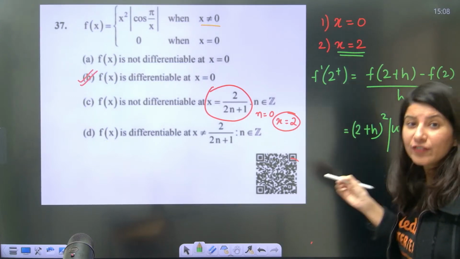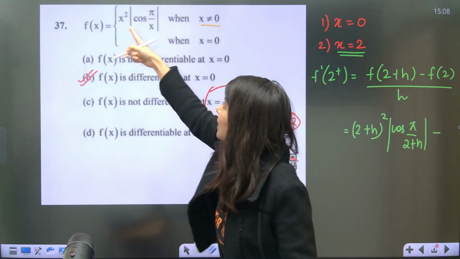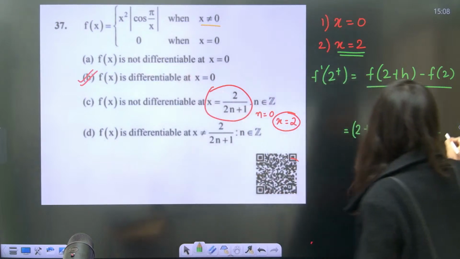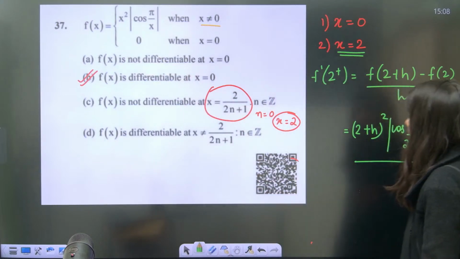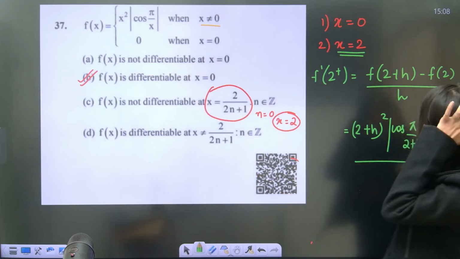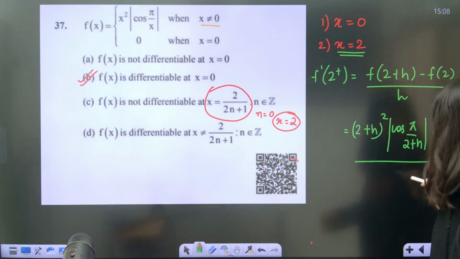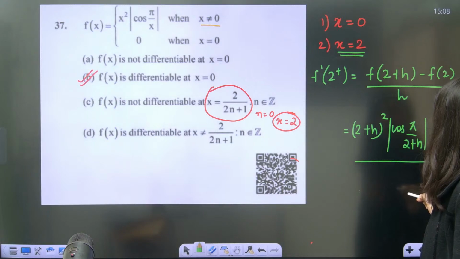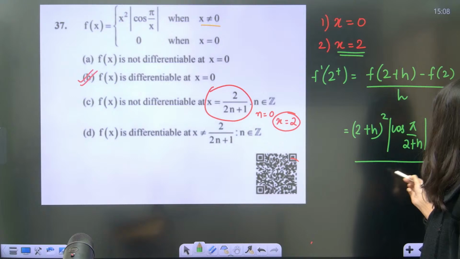Minus f of 2. So if you put 2 over here, 2 square into cos pi by 2. Cos pi by 2 is 0. So this is your 0 upon, you are going to get what? x plus h minus x, so 2 plus h.